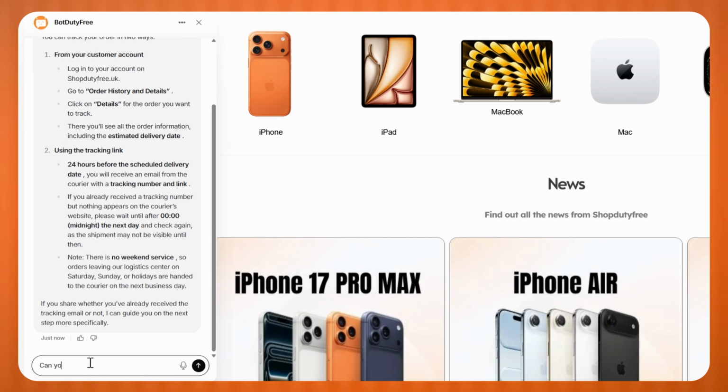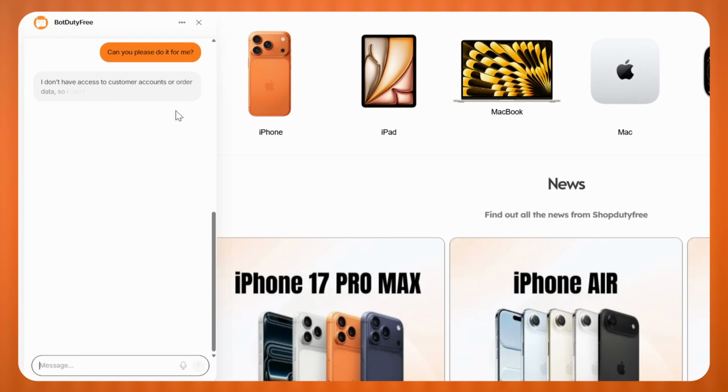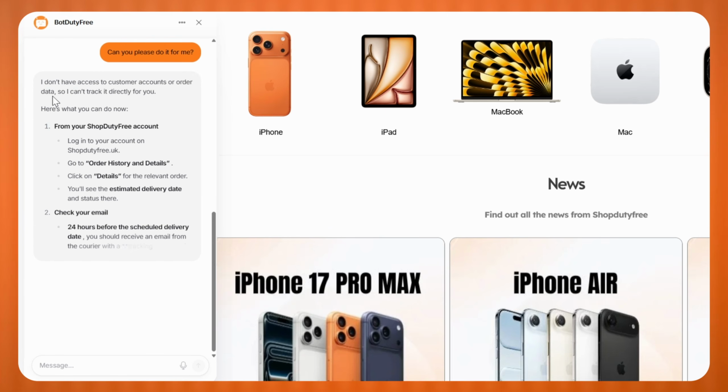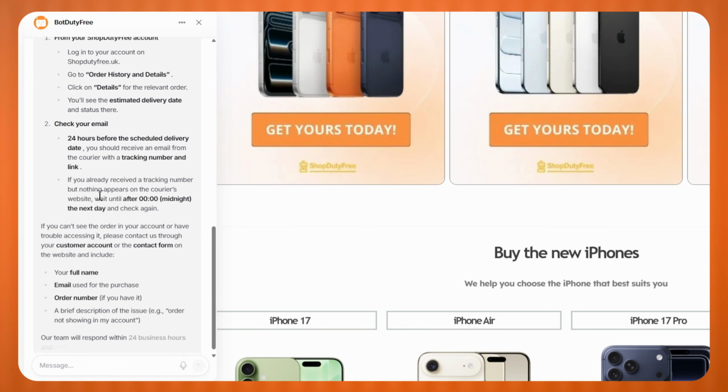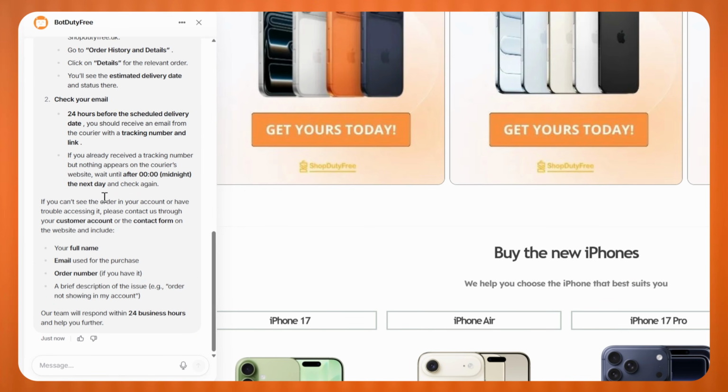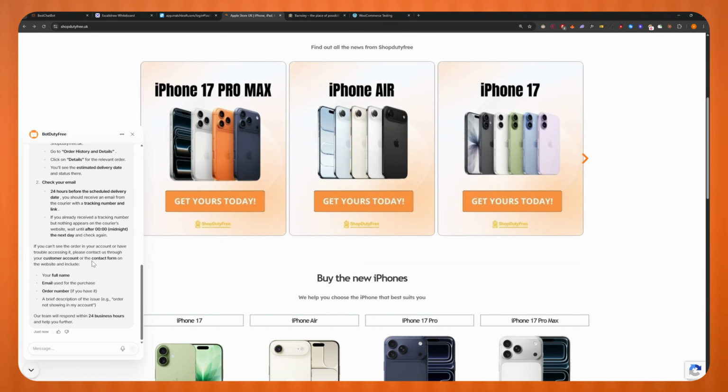So I'm going to ask it, can you please do it for me? Let's see if this bot is going to be able to do so. And as you can see, it says, I don't have access to customer accounts or data, so I can't track it directly for you. As you can tell, we won't get very far. It's going to give generic answers, and unluckily, it's not going to be able to perform agentic